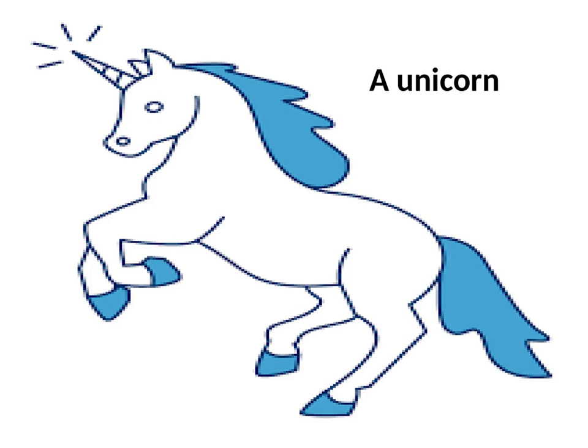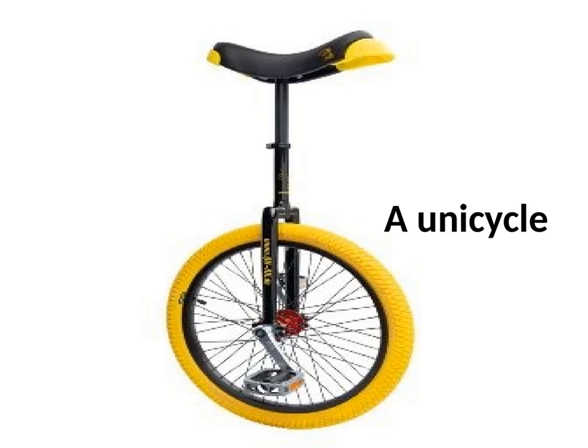So "a uniform". Second is "a unicorn". Same thing. It is also having the pronunciation "you", so we will add "a" before it. So it's "a unicorn". The next example is "a unicycle". You can see in the picture, children, a unicycle. It starts with U and it has the pronunciation "you", so we use "a" before it.